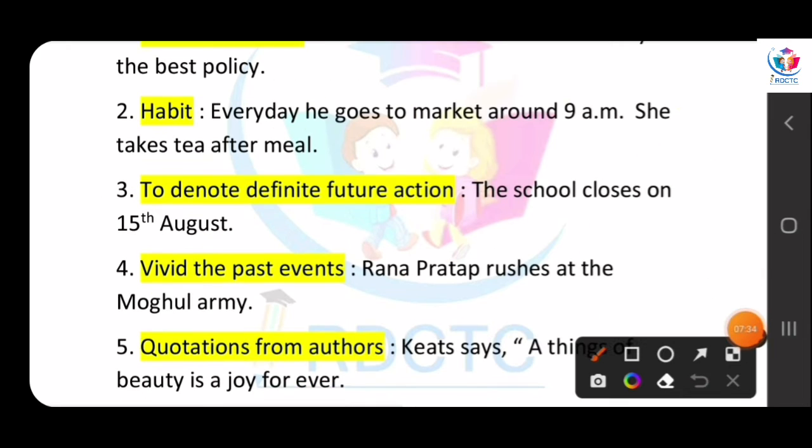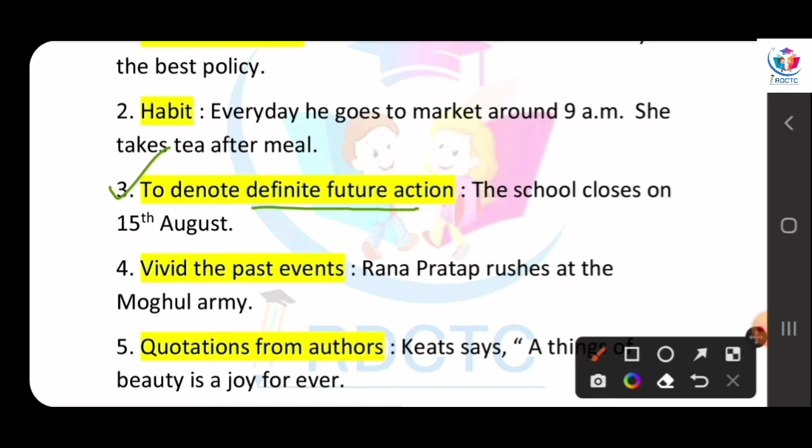Next, to denote definite future action. The action which will happen in future, but that is definite. It will happen. Must be. When the future action denotes a definite future action, that must happen in future, then we use this simple present tense.